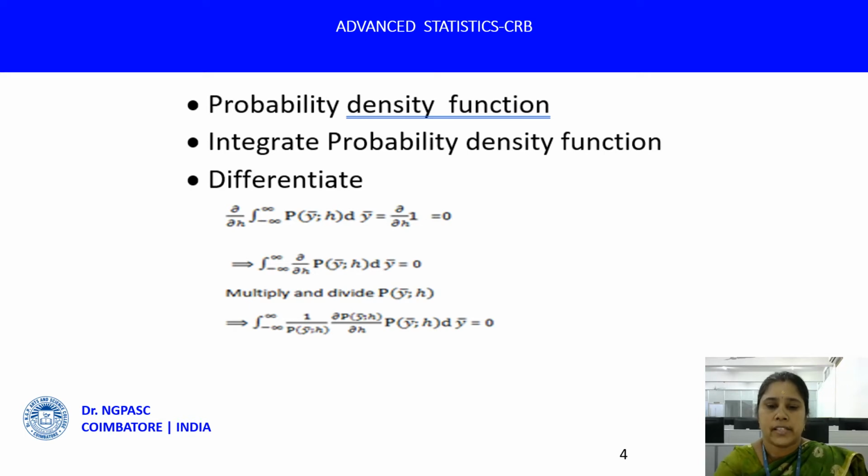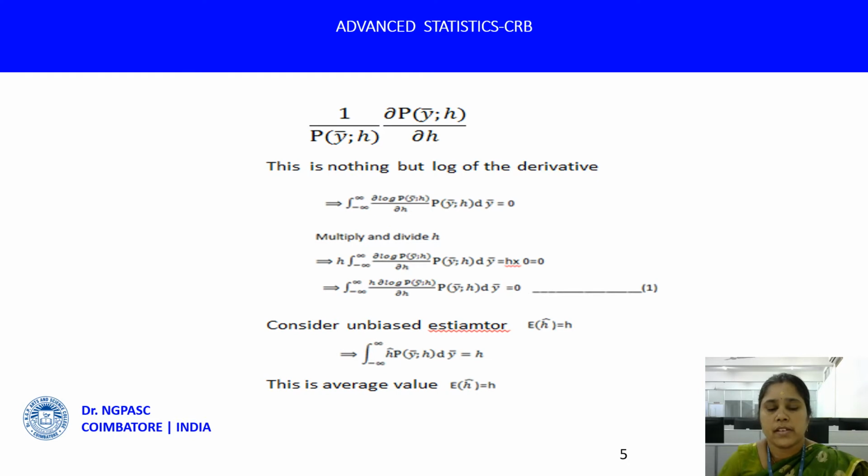Now we observe that this quantity is nothing but the partial derivative of the log likelihood function. This is the partial derivative of the logarithm of p of y bar semicolon h, that is, 1 by p of y bar parameterized by h times dou by dou h of p of y bar parameterized by h. That implies we can multiply both sides by h, the unknown parameter.